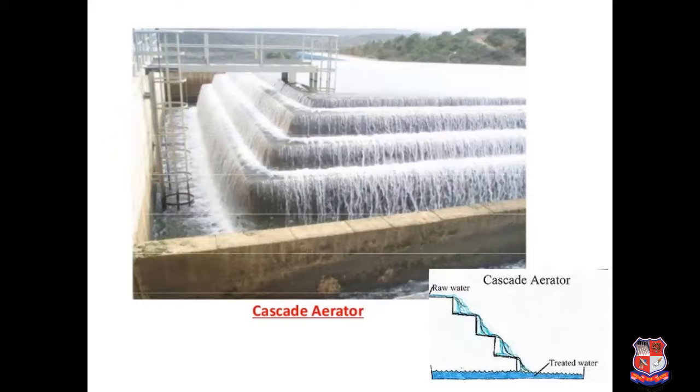Then these are cascade aerators. So basically aeration is to be provided to supply air. Here it is a cascade type of aerator. Number of steps are there. Water will be passing through these different steps, and at each step oxygen is supplied from the air, and due to that natural aeration, the impurities such as odors and some gases will be removed.